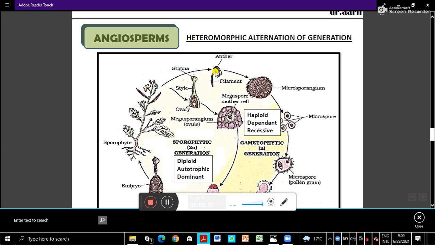And here there is a connective. In between, the anther and filament are connected, and this connecting region is called the connective. So male reproductive structure and female reproductive structure are there.